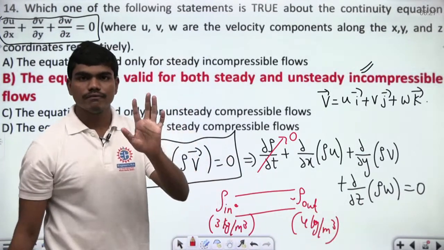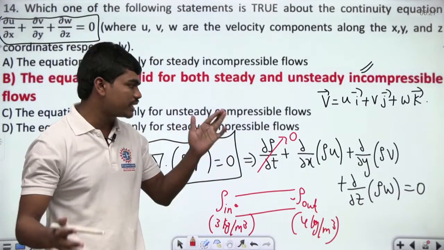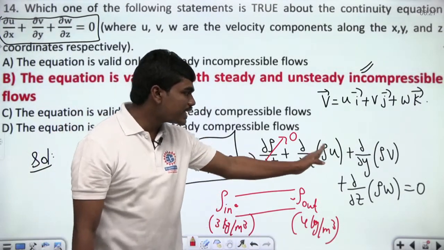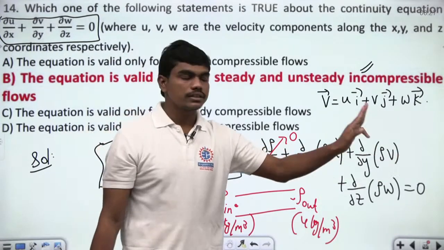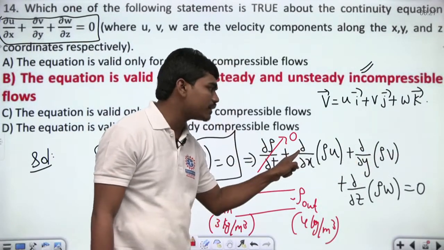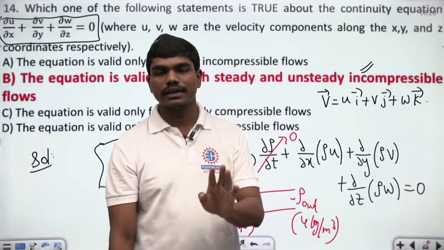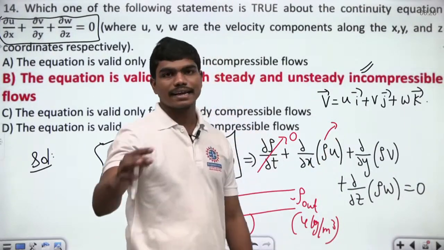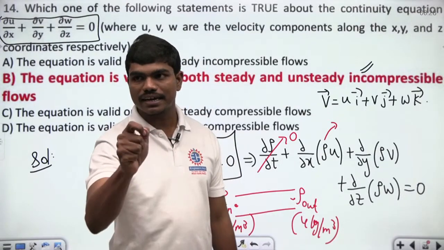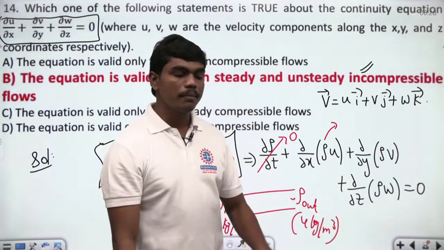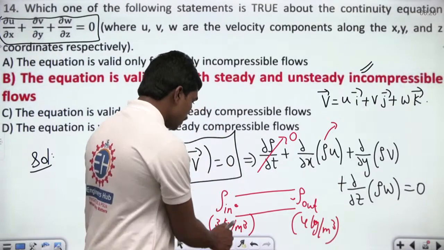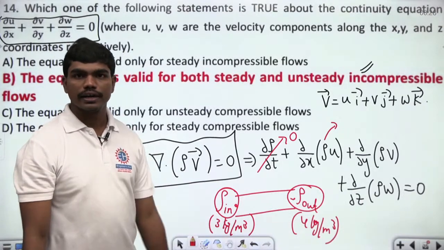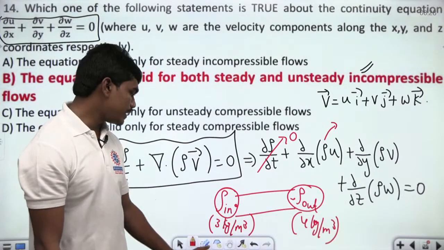But once the fluid is incompressible, meaning the density remains constant, only then will this dou rho by dou t be 0 and you can take density out of all the differentiations. For taking this density out of all the differentiations, you need to have rho as constant. It doesn't depend on time. It's basically the nature of the fluid, which has to be incompressible. Clear? Only in case of incompressible flows can you take out this rho constant, but not in case of steady flows, because you can see the situation. This is a situation of steadiness, but it's not of incompressibleness. Clear?